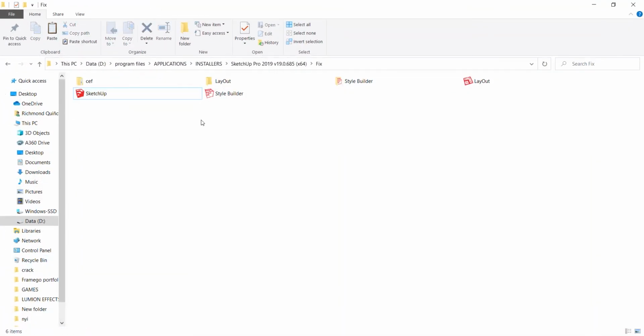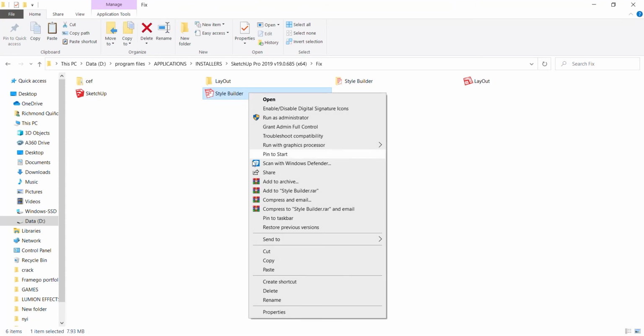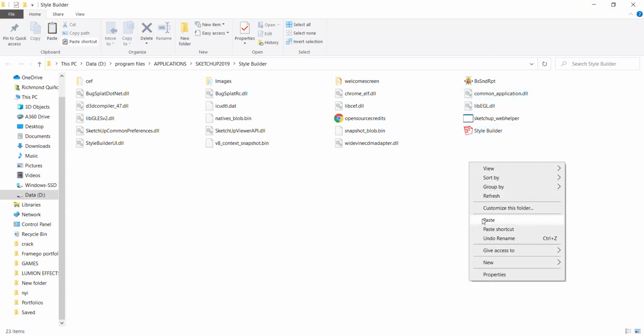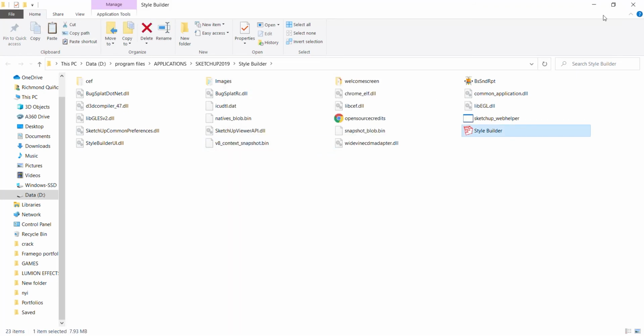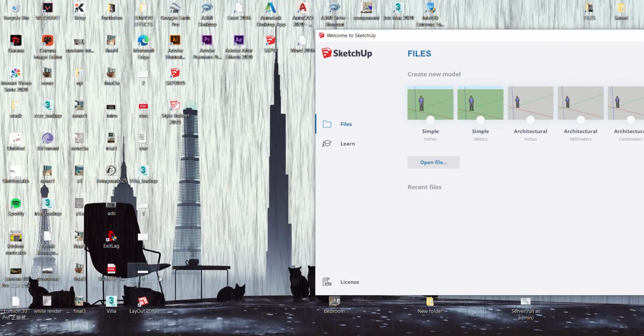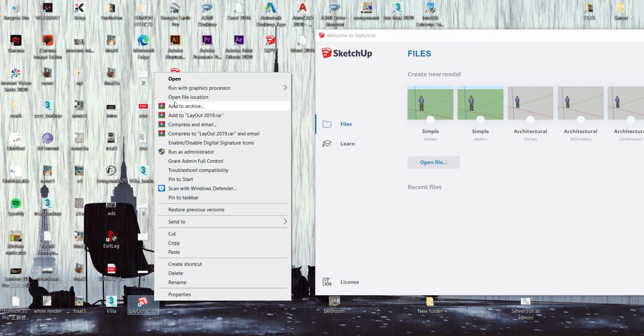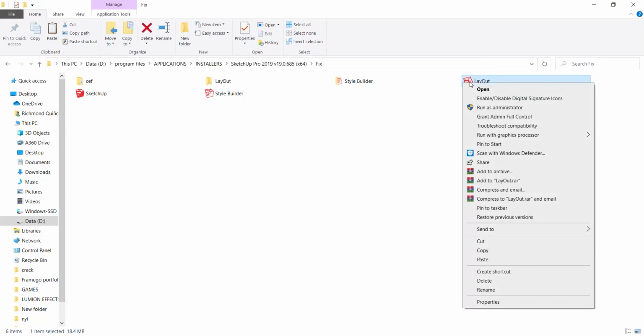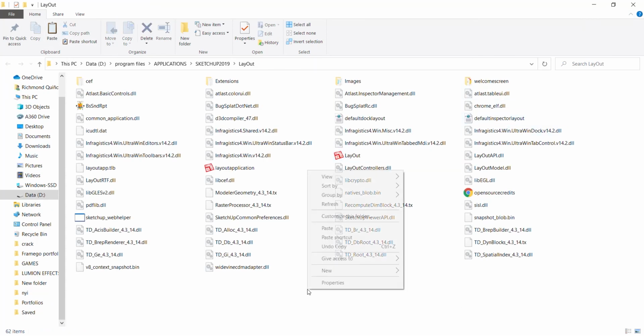Sa layout and sa builders, ganun din yung gawin natin. Copy. Then punta tayo doon sa folder ng layout and copy din. Replace. Okay. And another one. Yan lang din. Copy din natin. And paste.